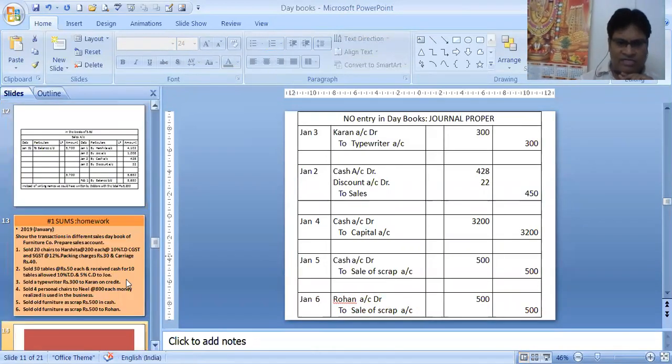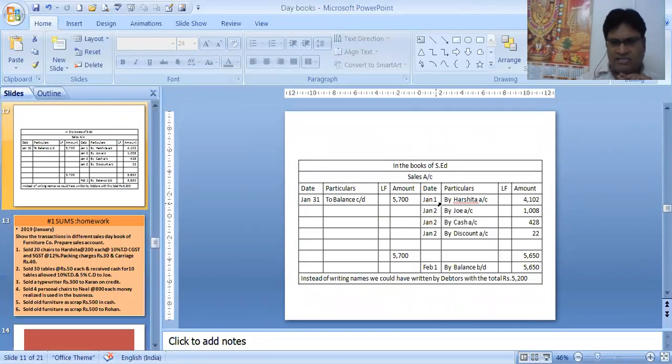Now we will be doing the sales account. In the sales account, we have by Harshita 4102, the sales. Joe we have sold 1,108. By cash we have sold 428. By discount we have 22. So it is coming to 4650.